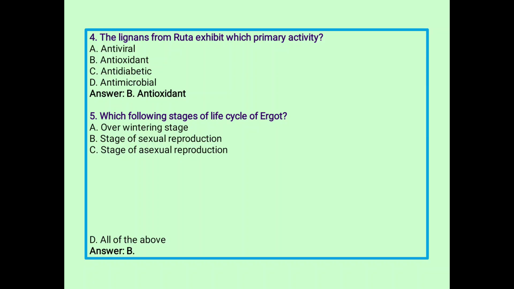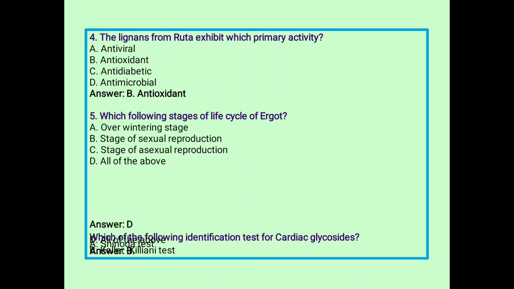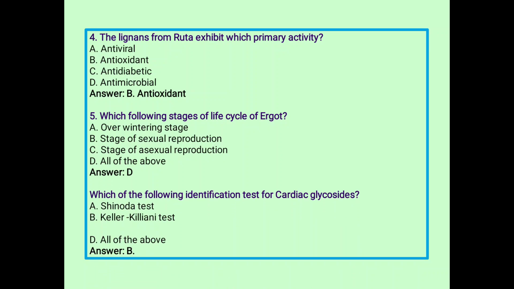Next, which of the following are stages of the life cycle of ergot? A, overwintering stage, B, stage of sexual reproduction, C, stage of asexual reproduction, and D, all of the above. So all of the above is the correct answer. D is the correct answer.